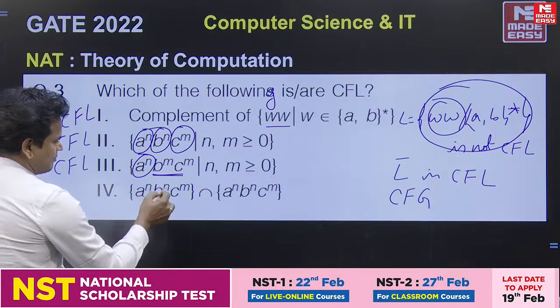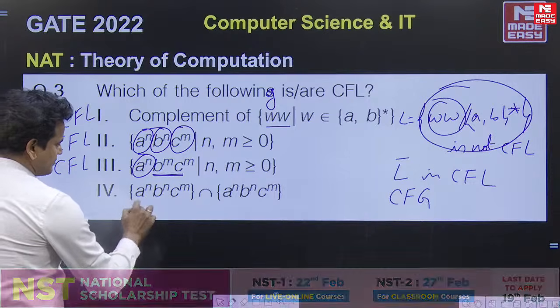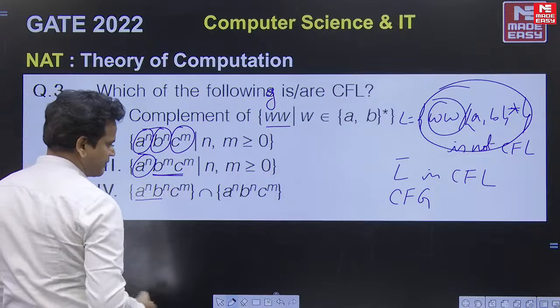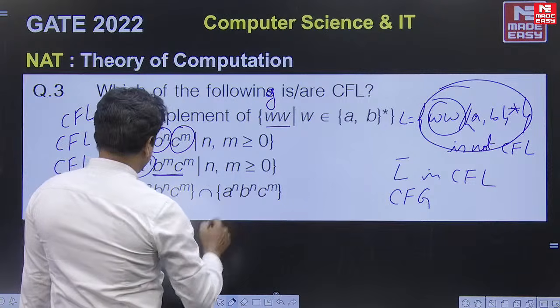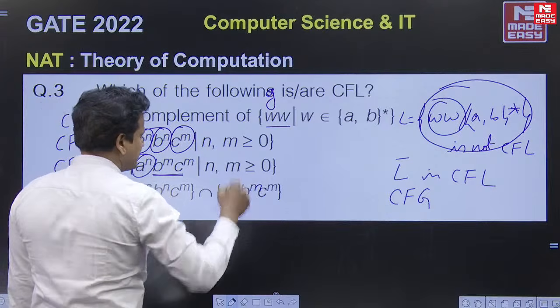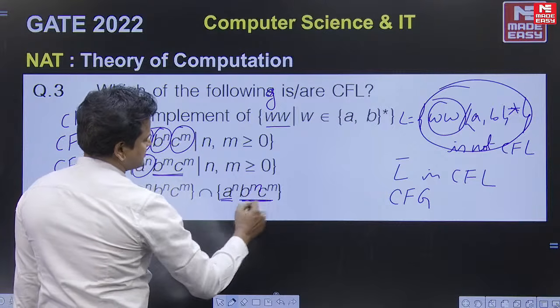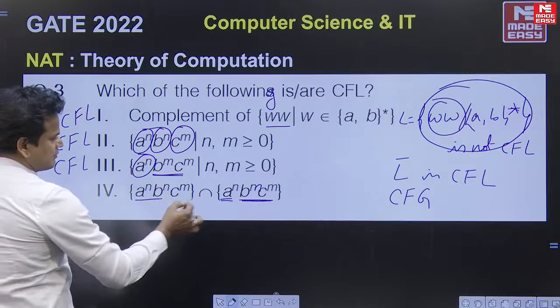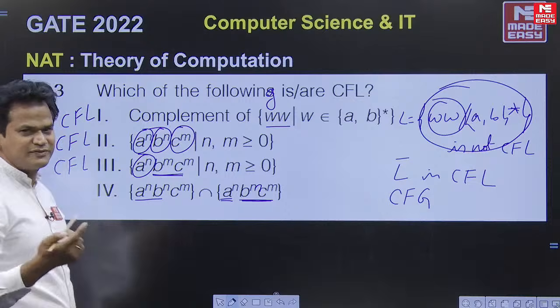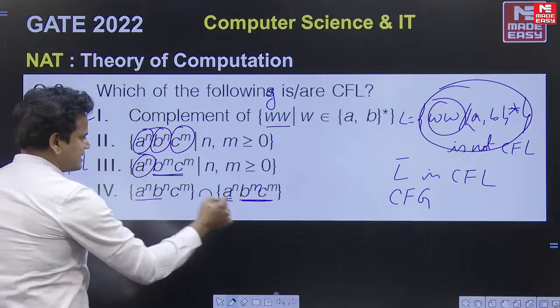Now A power n, B power n, C power m: here A's and B's are equal, and C's can be any number. And A power n, B power m, C power n: A's any number, and B's and C's must be equal. So here A's and B's are equal, and there B's and C's are equal. This question sir has definitely discussed. So here, what is the intersection?